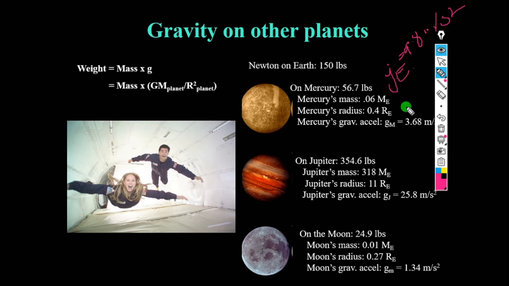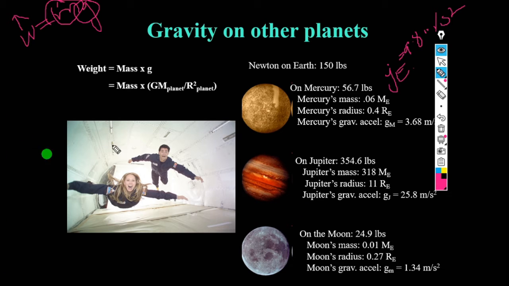Hence, the weight of the person or any body is more on Earth when compared to Mercury, because we know that weight is equal to m into g. If g is more and mass is the same, the mass of the body or of any person is the same at all places and at all times, but g is changing. So g on Earth is 9.8, which is more than the g of Mercury. Hence weight on Earth will be more than weight on Mercury.